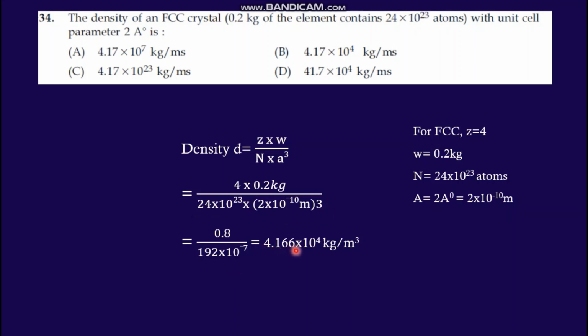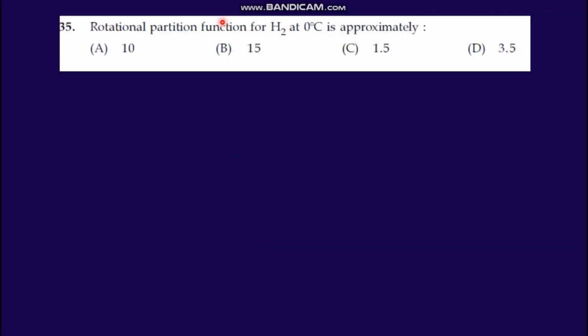We'll get an answer of 4.16 into 10 raised to 4 kilogram per meter cube. Here it is meter second, something like that they given. It is meter cube. Density means mass by volume, so it will be kilogram per meter cube or gram per meter cube. So the answer is 4.16 into 10 raised to 4 kilogram per meter cube. Here option B is the correct answer. You change it as meter cube.